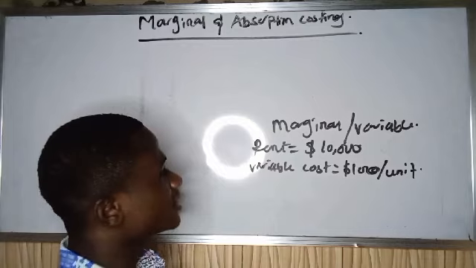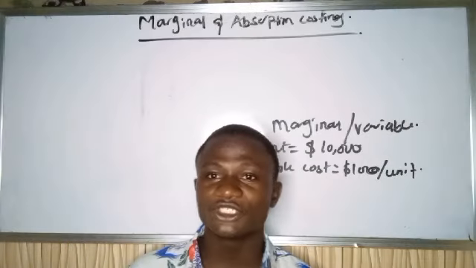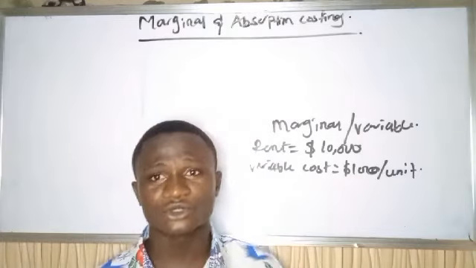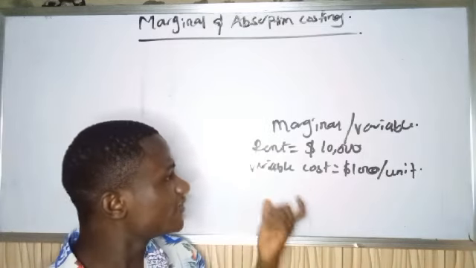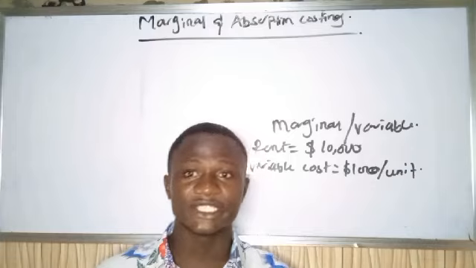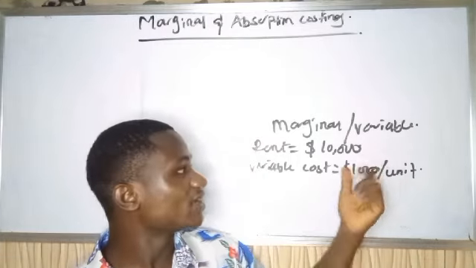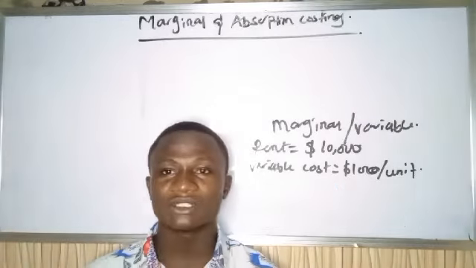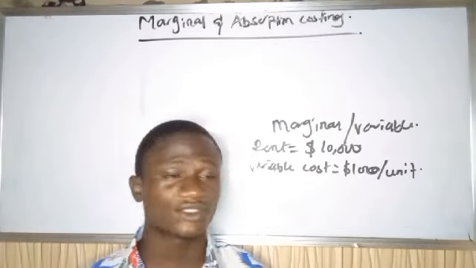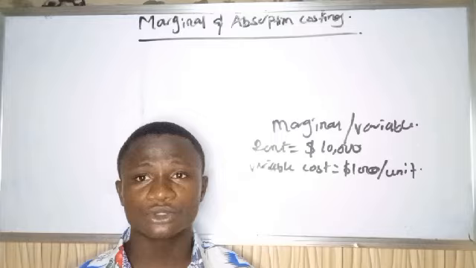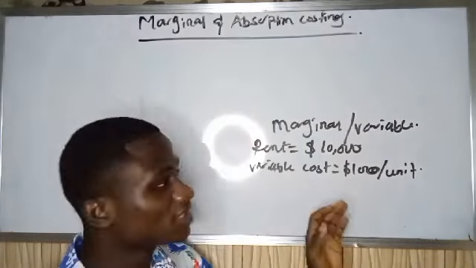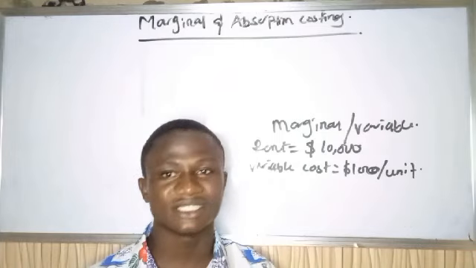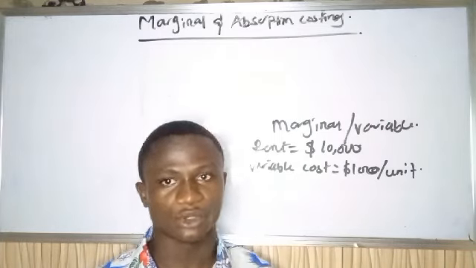Now that's by the way. Now moving on to rent. Rent is just something you incur once in a year, money you pay yearly, $10,000. But you need to understand that if you don't have your variable cost, production cannot take place. Even if I'm able to pay this rent, and I do not have enough money to get the things that are necessary for me to produce my goods, then production cannot take place. So under marginal costing, we assume that the variable cost is the most important kind of cost we are dealing with, so we prioritize variable costs.